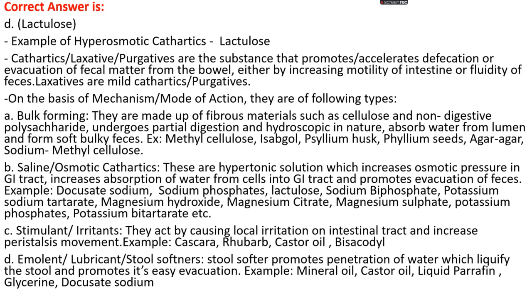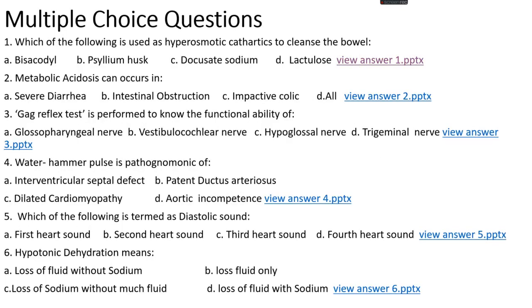Last is emollient or lubricant or stool softener. These stool softeners promote penetration of water, which liquefies the stool and promotes its easy evacuation. Examples of emollient or lubricant or stool softener are mineral oil, castor oil, liquid paraffin, glycerin, docusate sodium, etc.